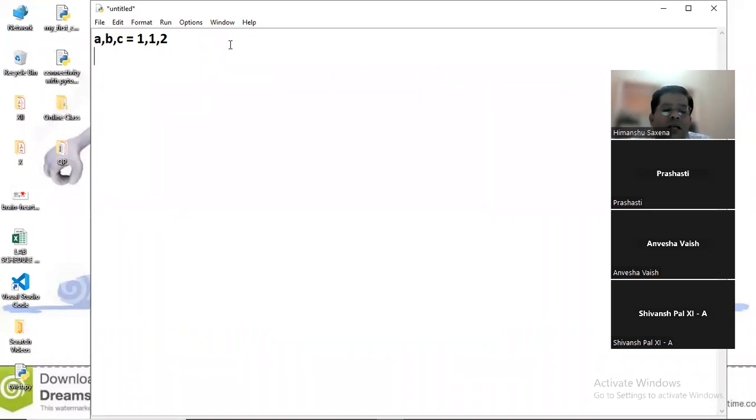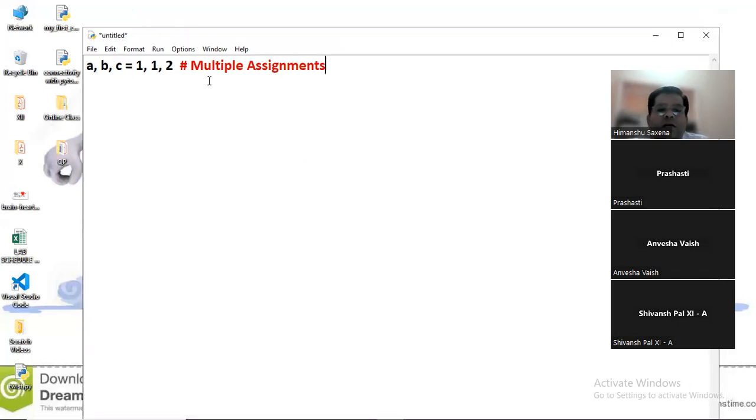So, can anybody tell me what is happening here? Acha Prasisti, can you answer me? What is happening in this statement? This is an example of multiple assignment, where we are assigning multiple values to multiple variables. I'm writing here: multiple assignment. Okay, so this is an example of multiple assignments.